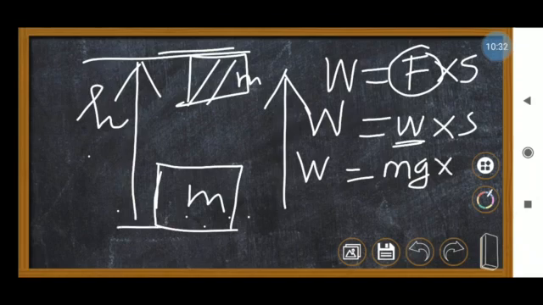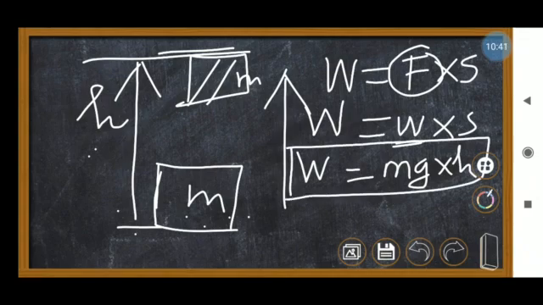So S means displacement. How much distance it gets displaced means height, h. So I put h. So W equals mgh. So this much work is done on the object due to its changing position. Initially it will be at the ground level. Once you take the object to a certain height, the object will gain some energy.